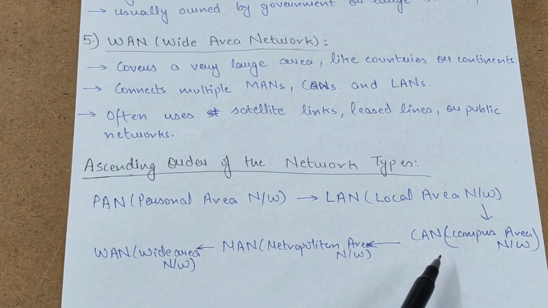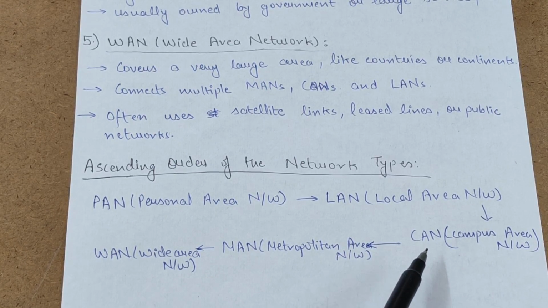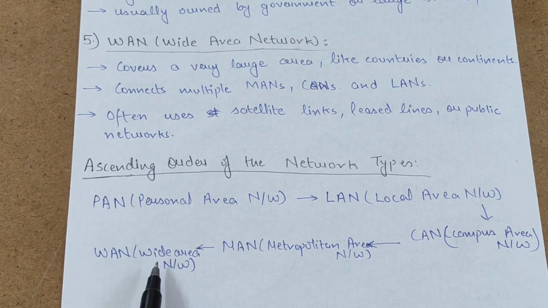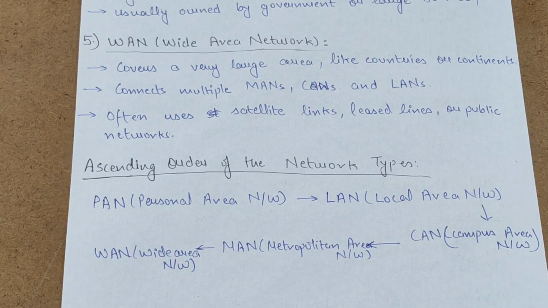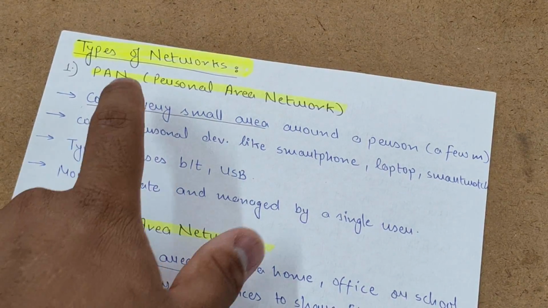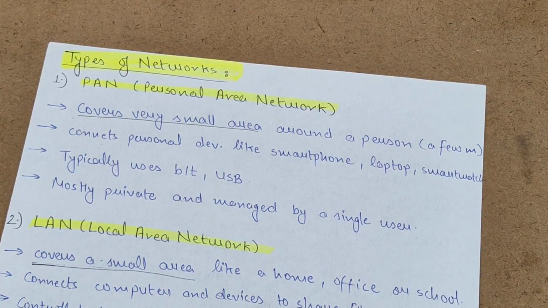Got it? Then we have campus area networks. It is for places where we have multiple buildings and we have to connect them with each other for data transfers or communication. Then we have metropolitan area network, which connects cities or metropolitan areas. And then we have wide area network, which covers continents or countries in the world. So this is the ascending order of the network types. So this is it for today's topic, types of networks. These are the various types of networks that we have to study in computer networks.